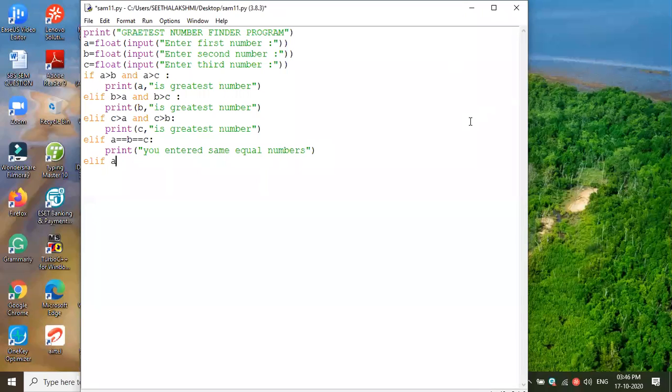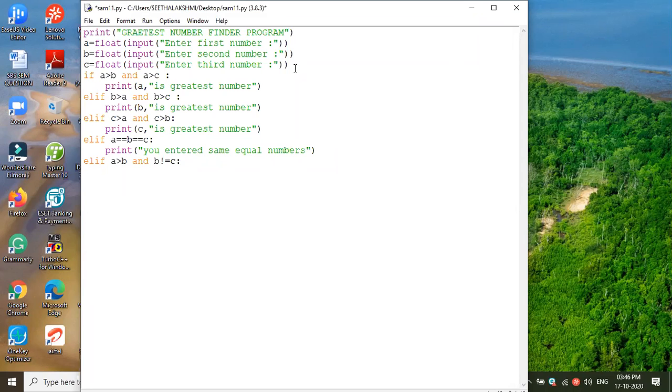Then we need to write the condition more. A greater than B, and B not equal to C. Then what is the condition?